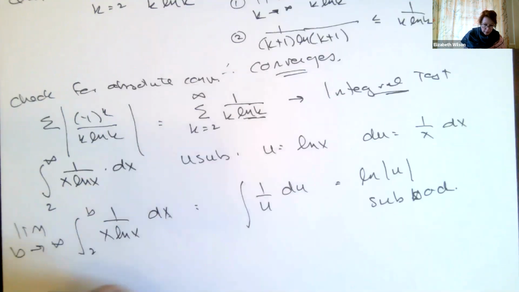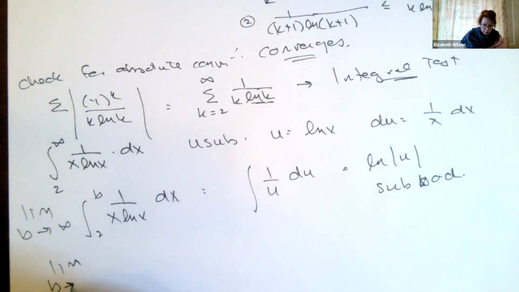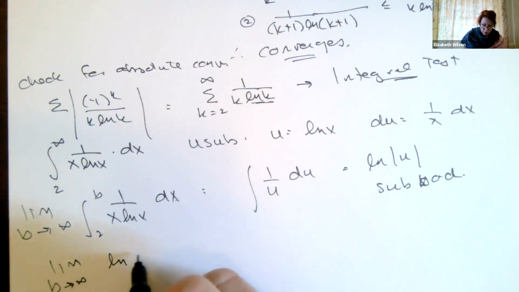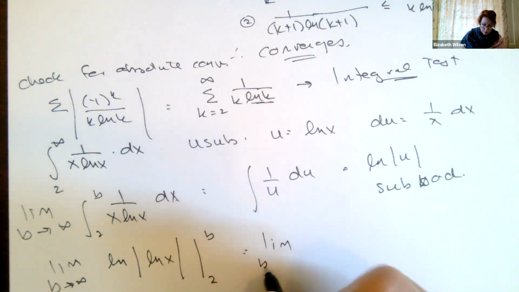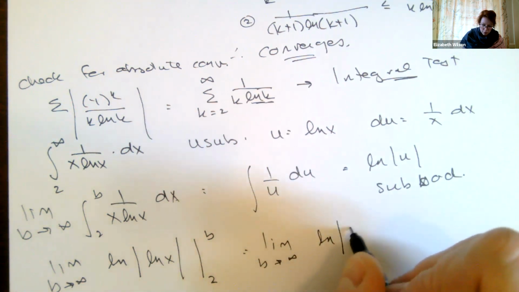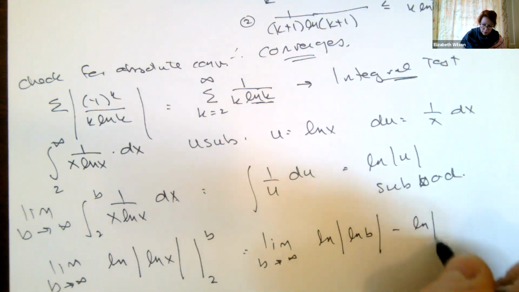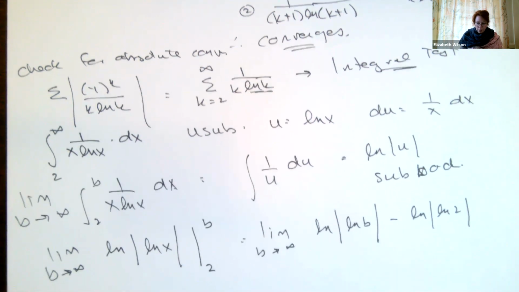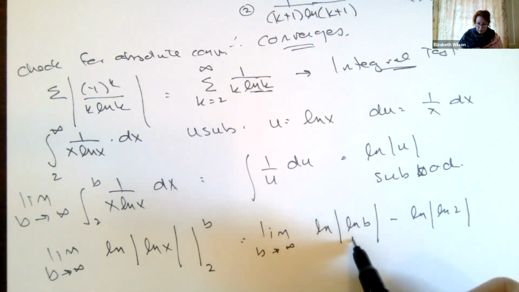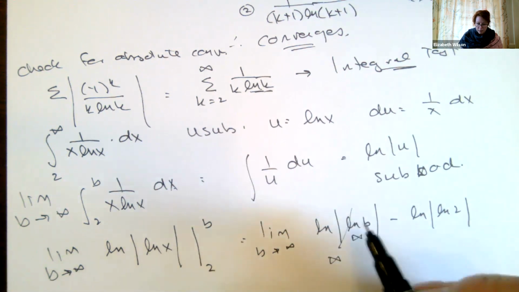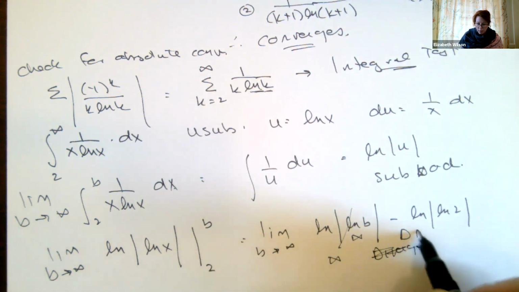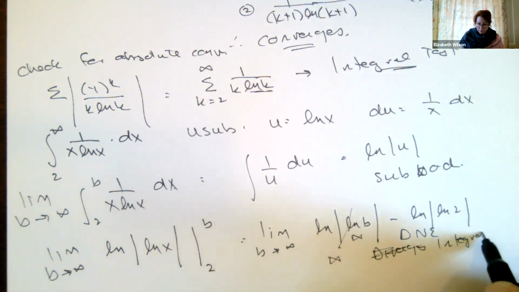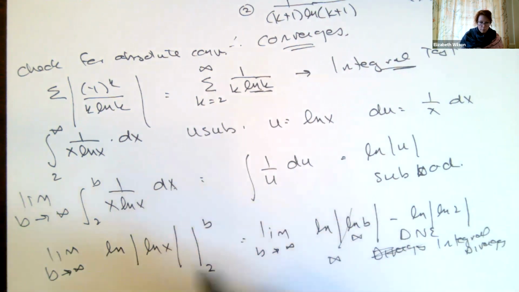So I get the limit as b goes to infinity of the natural log of the absolute value of the natural log of x, and I'm going to evaluate that from 2 to b. The limit as b goes to infinity of the natural log of the natural log of b, minus the natural log of the natural log of 2. Natural log of infinity is infinity. So this thing diverges. My limit does not exist. So the integral diverges, because it's an improper integral.